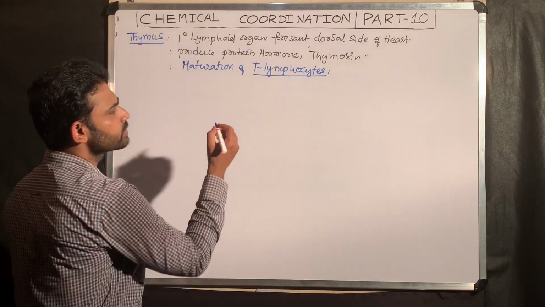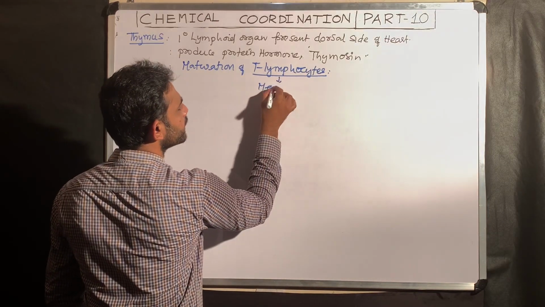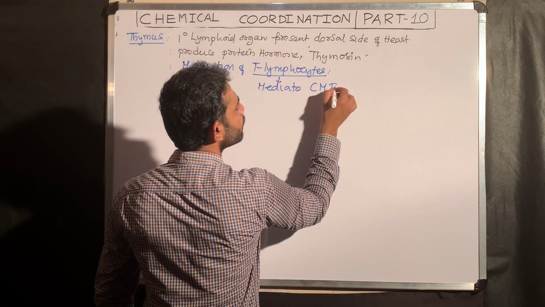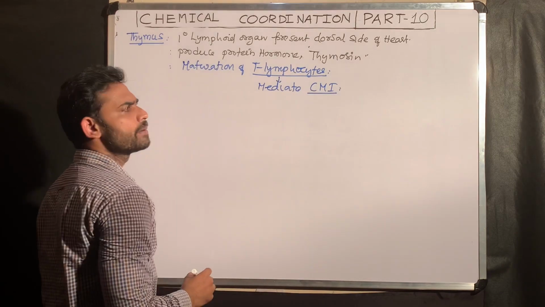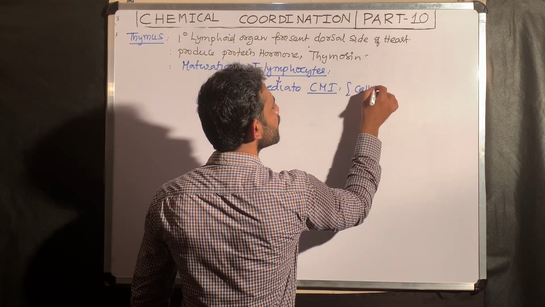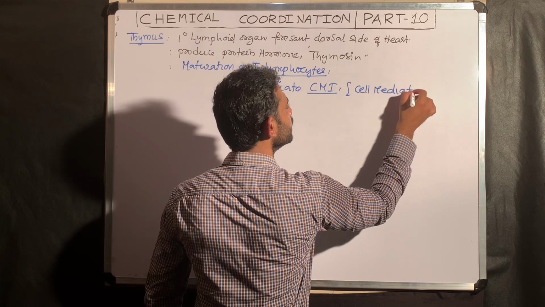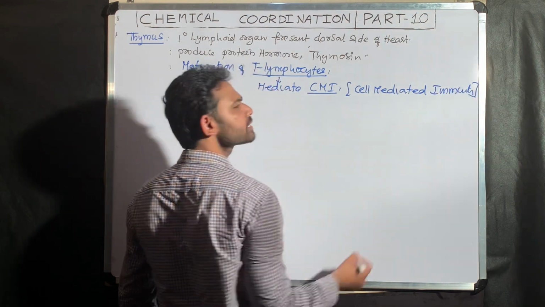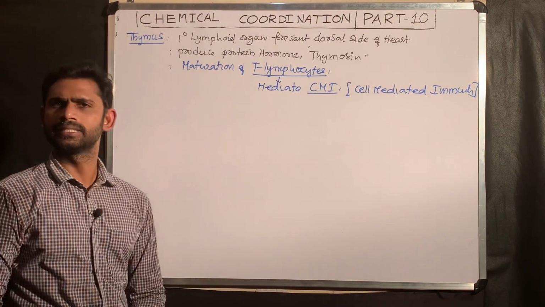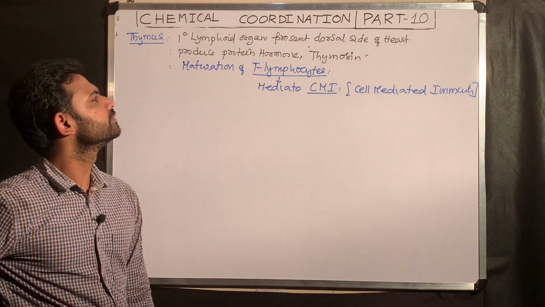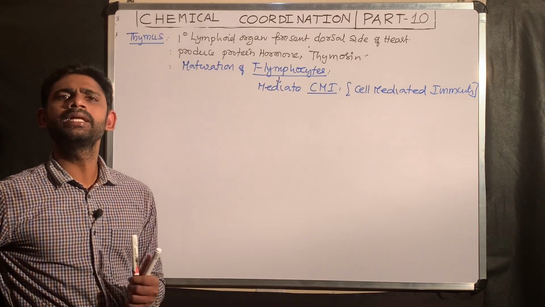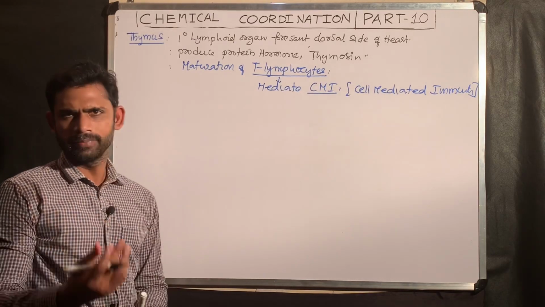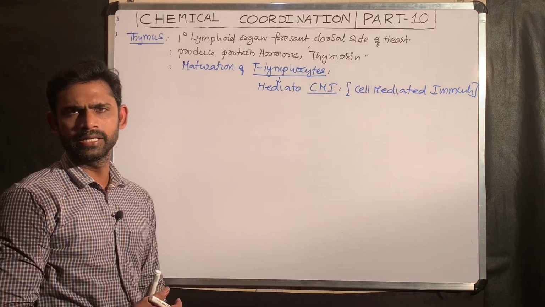These T lymphocytes mediate one type of specific immune system called CMI. CMI stands for cell-mediated immunity. About the immune system, I will explain in the topic human health and disease. So these T lymphocytes mediate cell-mediated immunity.